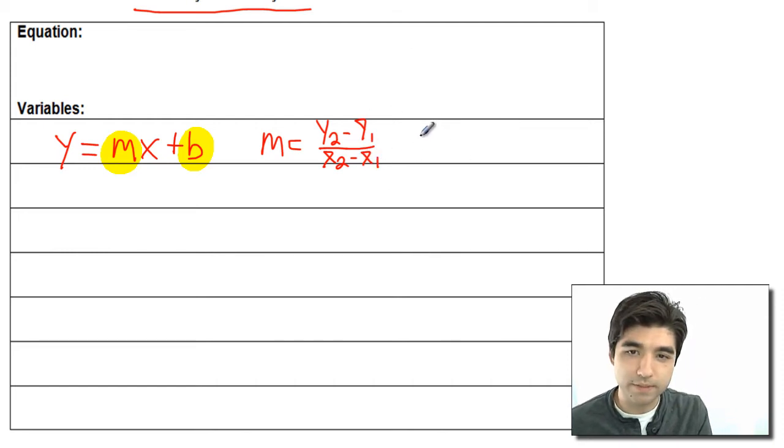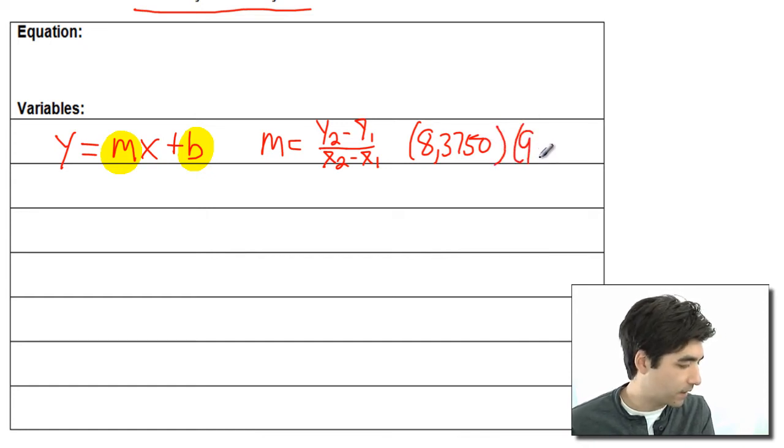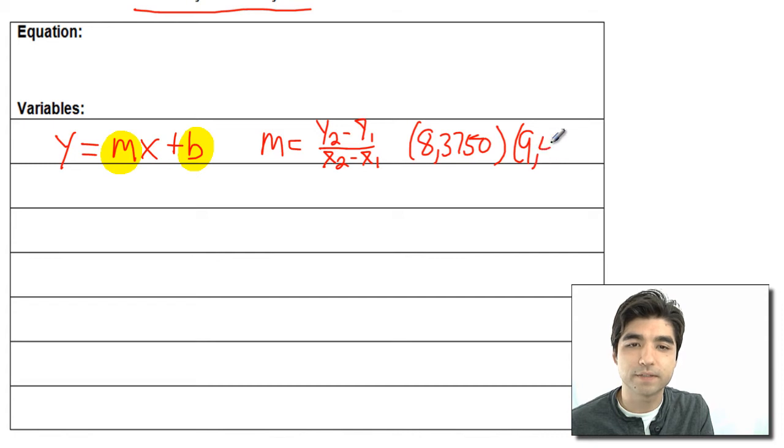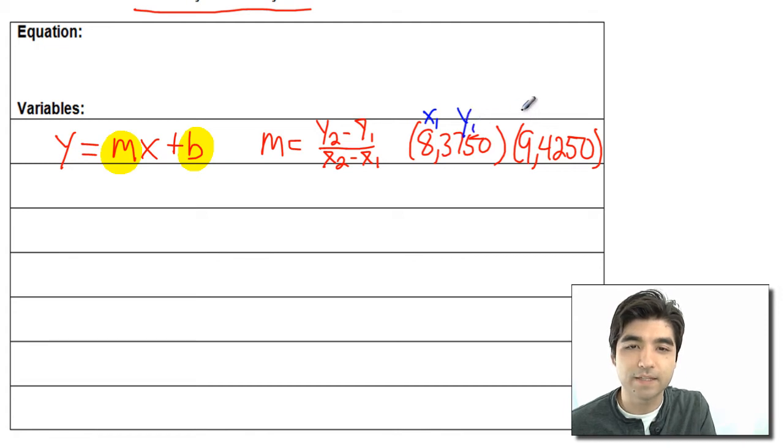So our points are 8 and 3750 and 9 and 4250. And if we label these points, so this is x1 and this is y1, and the 9 is x2 and the 4250 is y2.